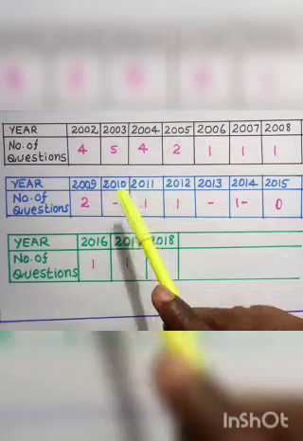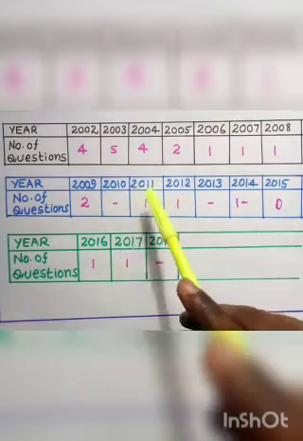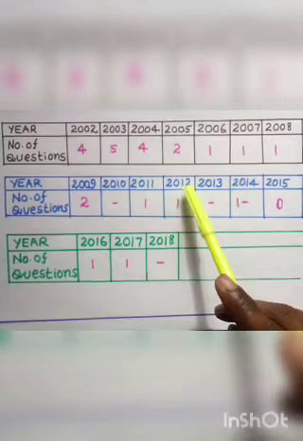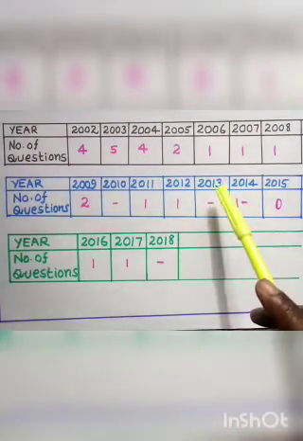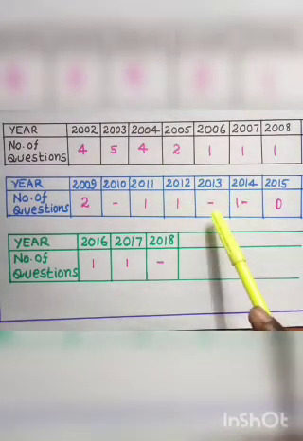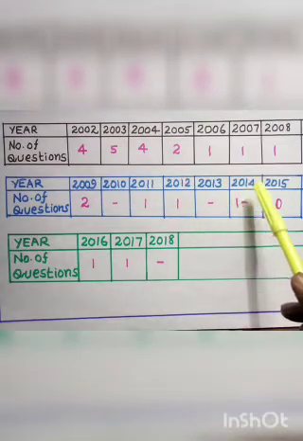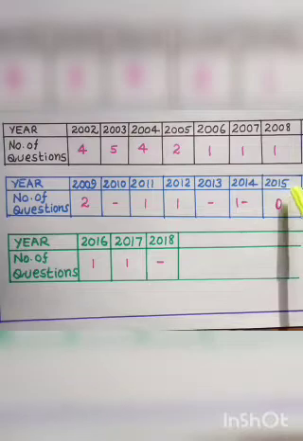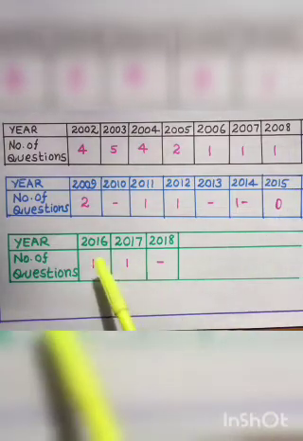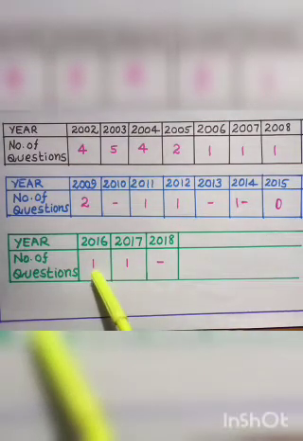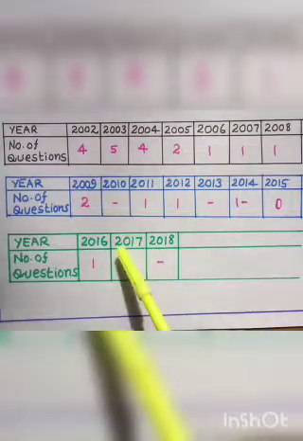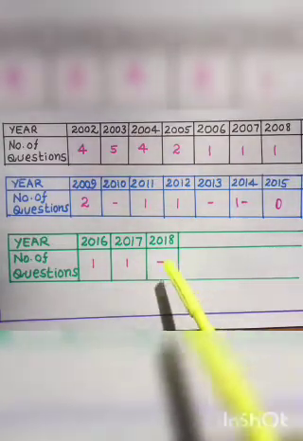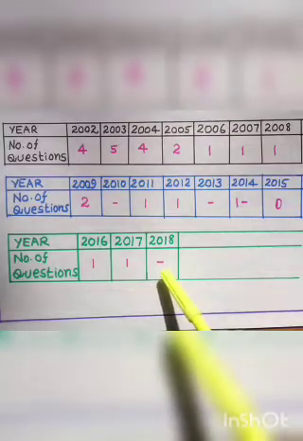In 2010, no question was given. In 2011, one question. In 2012, one question. In 2013, no question. In 2014, only one question. In 2015, no question. In 2016, only one question. In 2017, only one question. And 2018, no question was given.